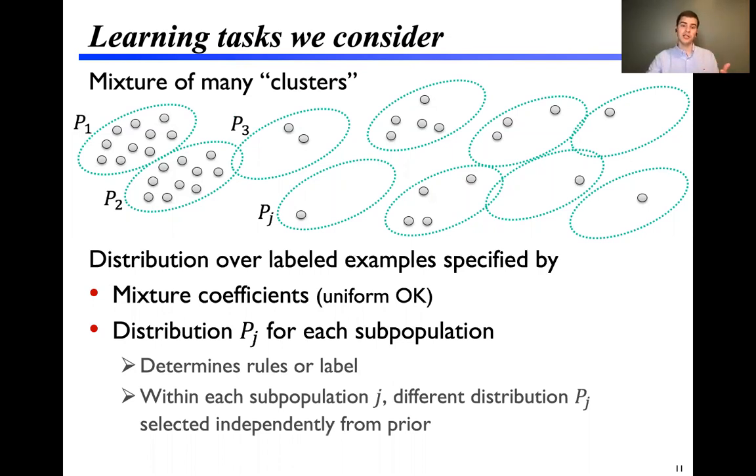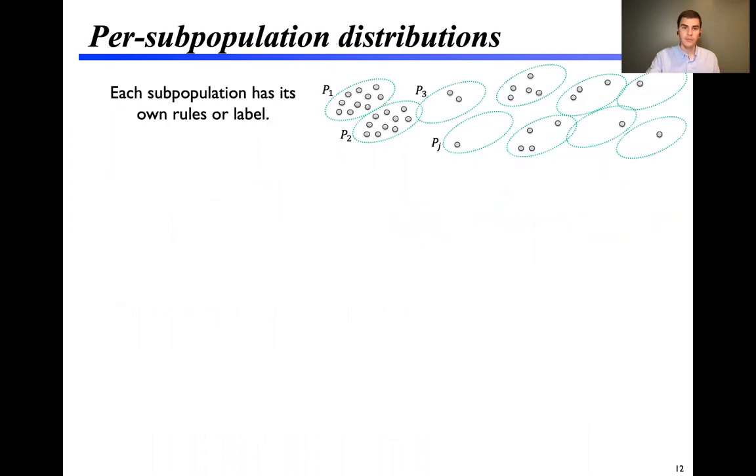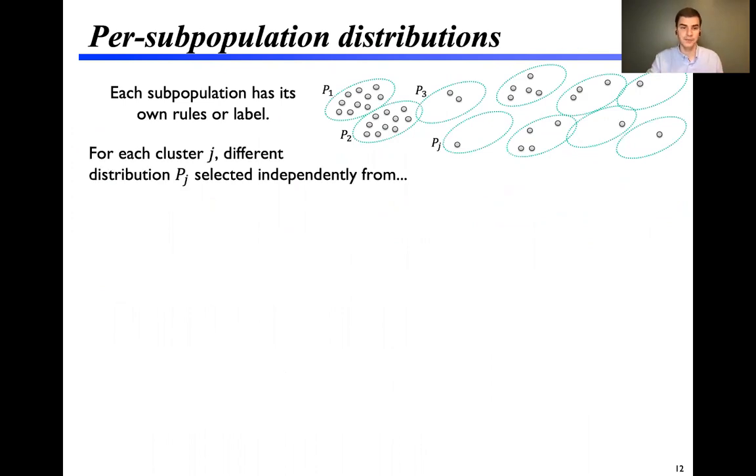Then for each cluster, for each subpopulation, we'll need a specific distribution for that subpopulation, denoted P sub j. This P sub j will determine the rules or the label for that subpopulation. And each of these will be generated independently from some prior distribution.